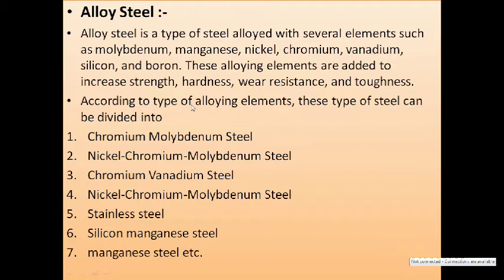According to the type of alloying element, this type of steels can be divided into chromium molybdenum steel, then nickel chromium molybdenum steel, then chromium vanadium steel. Fourth one is nickel, chromium, molybdenum steel. Fifth one is stainless steel, silicon manganese steel, and manganese steel, etc. These are examples of alloy steel.